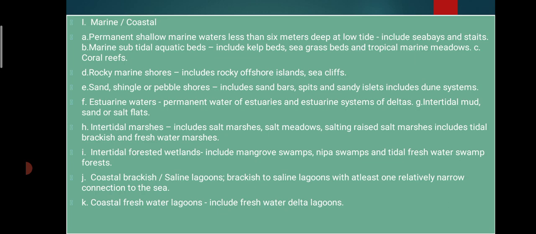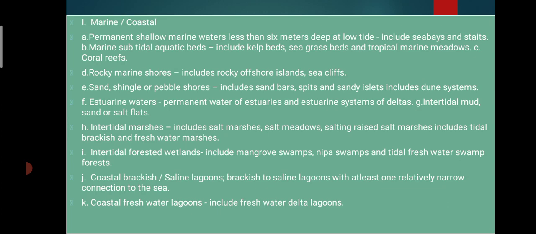That means where a saline area is present, that means a salty area, too much salt is present. In that, it may be permanently or temporarily shallow. In that marine tidal aquatic zone, they have aquatic beds that include kelp beds. Then at the shores they have rocky areas or stones present. They include rocky offshore islands or sea cliffs.